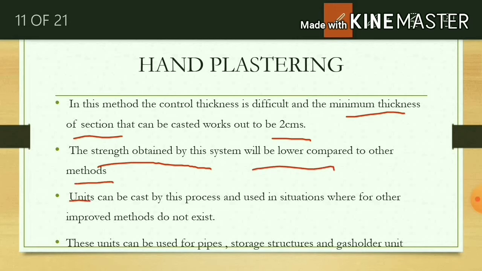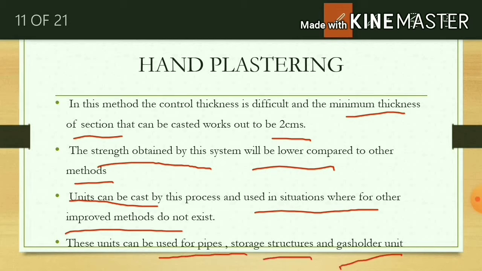In this method, units can be cast where other improved methods do not exist. Units cast in this process can be used for water storage structures and gas holder units.